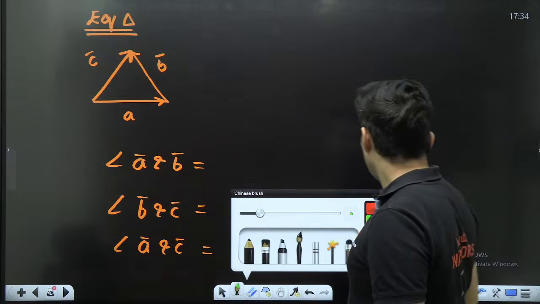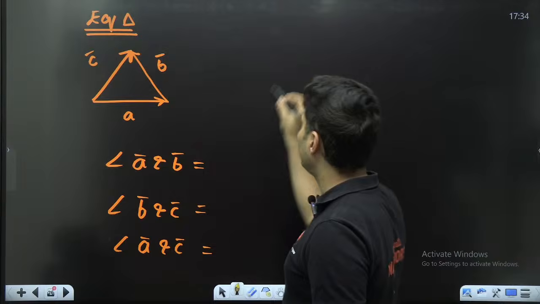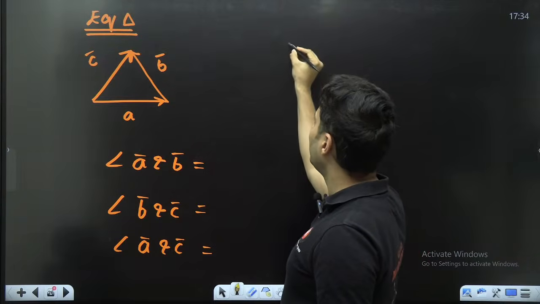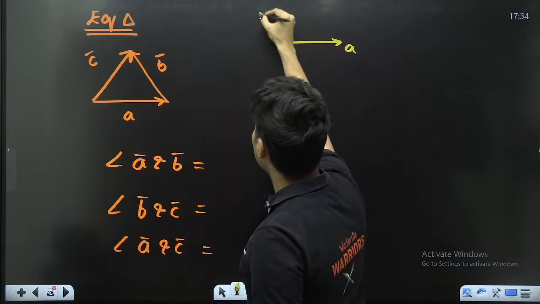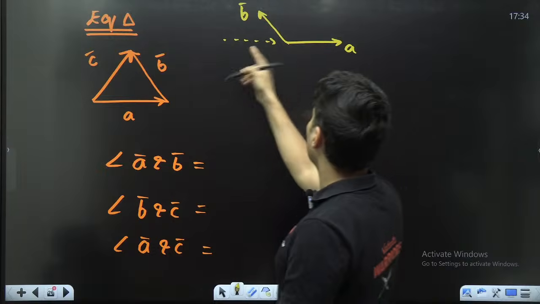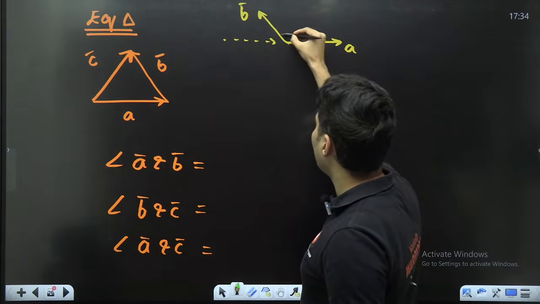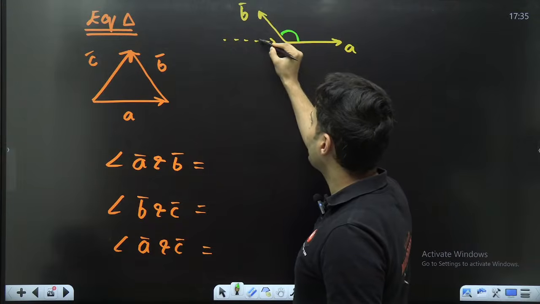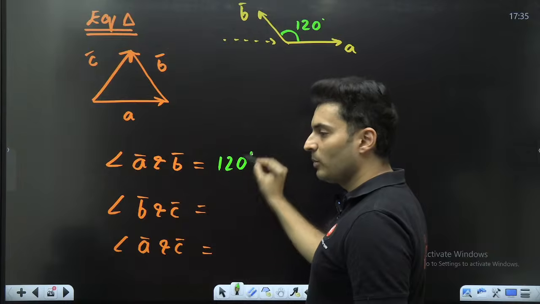A and B, I can clearly notice this is the head, this is the tail of two vectors. So I have to arrange it properly. If A is here, then B can be here. Basically I have slid that A vector from here to here. Now this is the correct angle between them. Obviously this was 60, so naturally this will be 120. So 120 should be the correct angle.